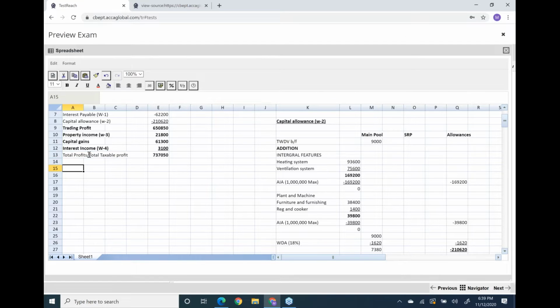Now wait, I have a question. Whenever you get total taxable profit, the easiest part of corporation tax is that there are no bands at all. Just simply hit 19% on it, and you will get the corporation tax liability.